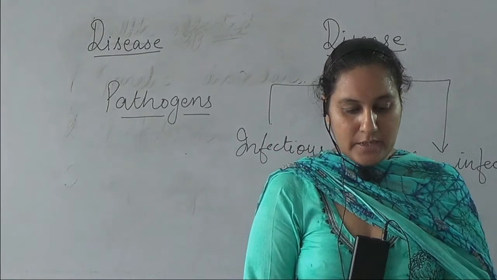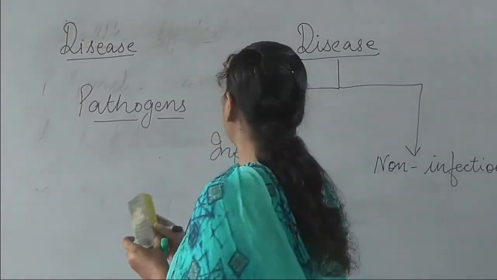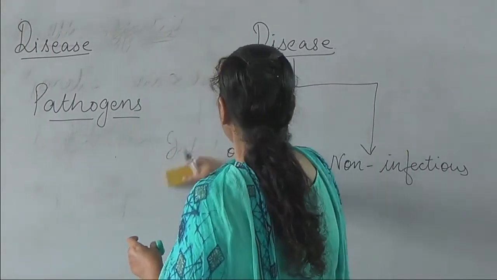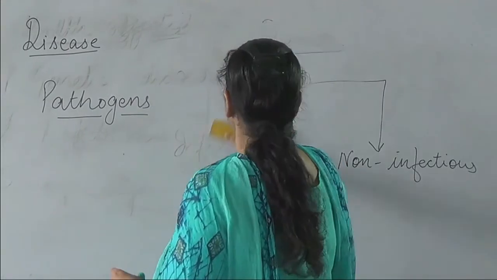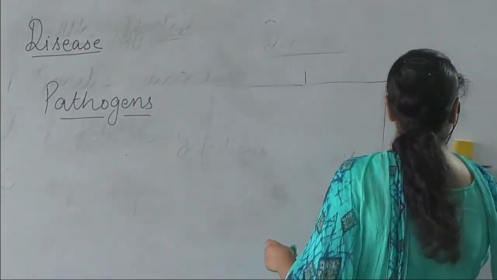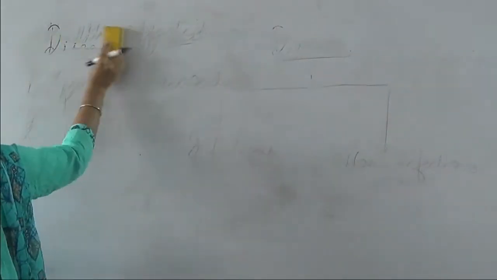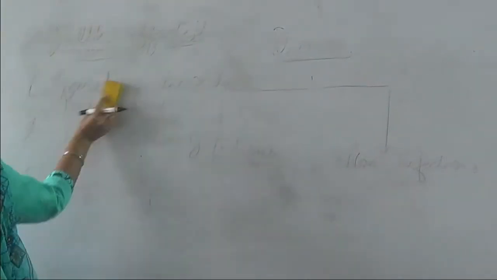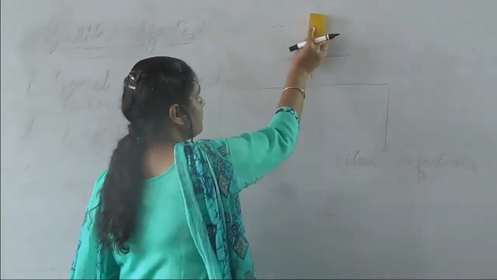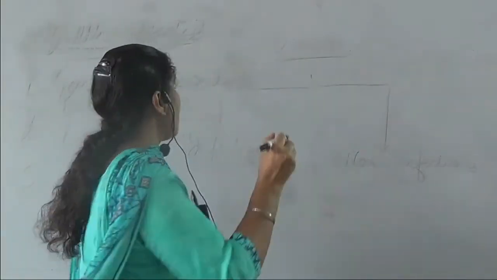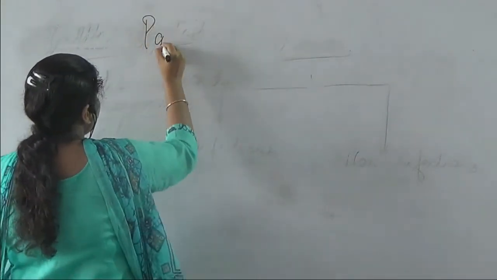Next comes the detail of the pathogenic diseases. As I told you, pathogens are the disease causing organisms. So diseases that are caused by the pathogens are known as pathogenic disease.